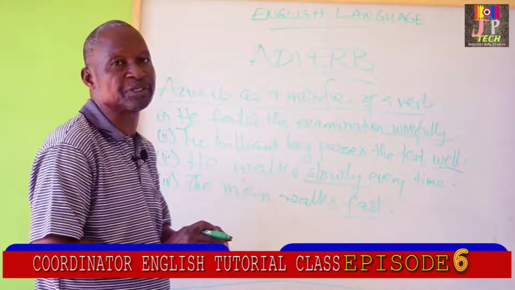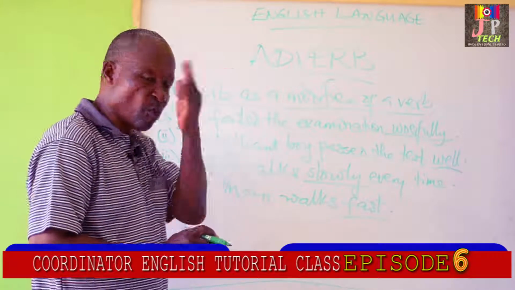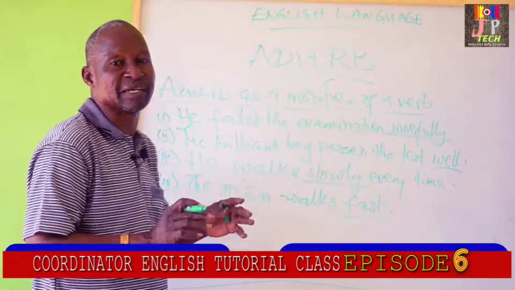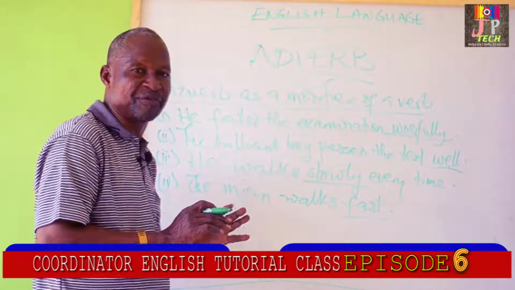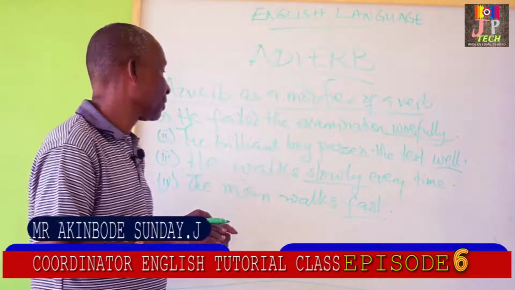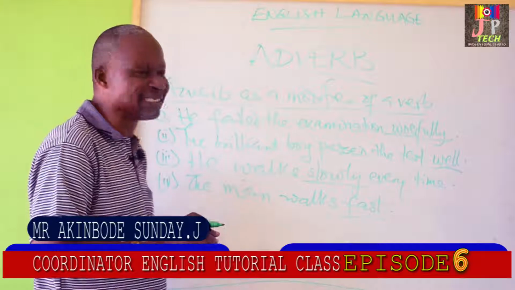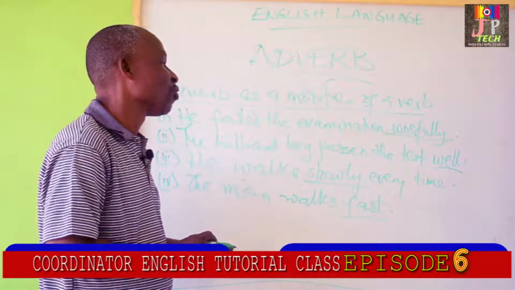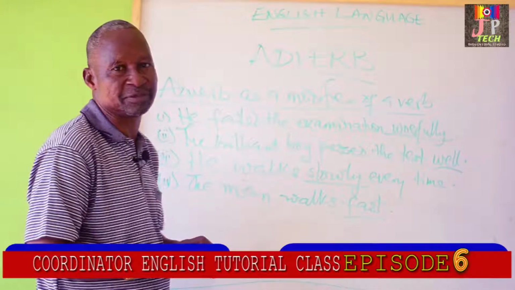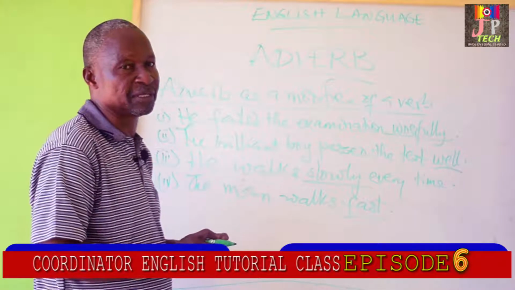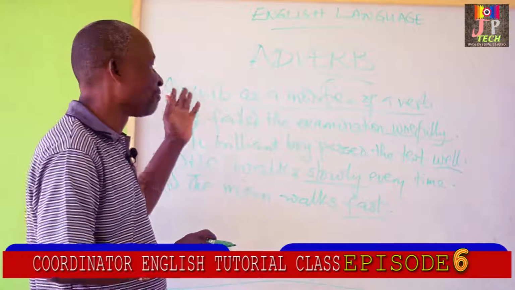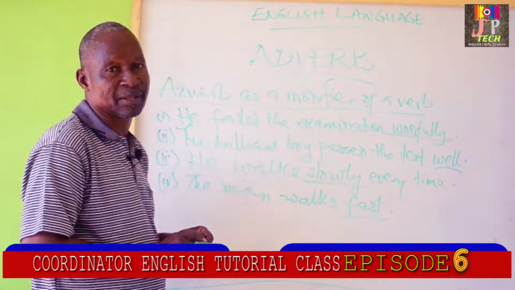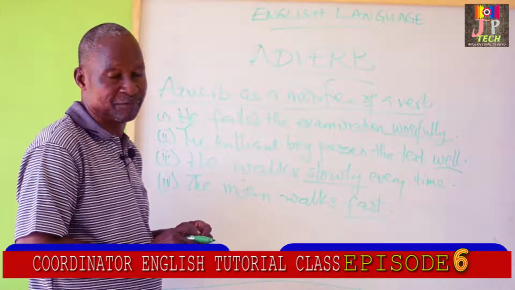She cooked it well. Well there is an adverb modifying the verb cooked. The brilliant boy passed the test well, not the brilliant boy well passed the test. Please take note: when an adverb modifies a verb, it comes after the verb.